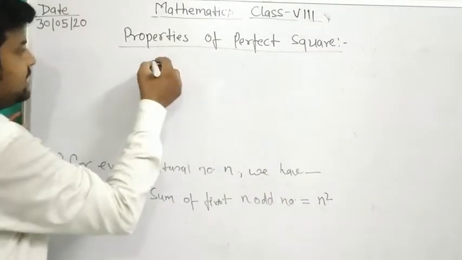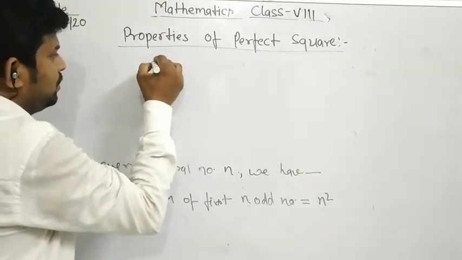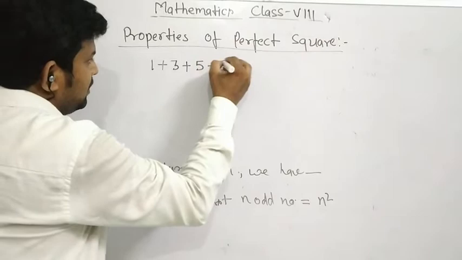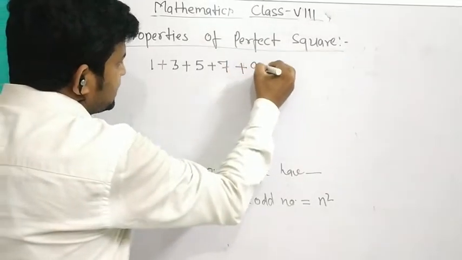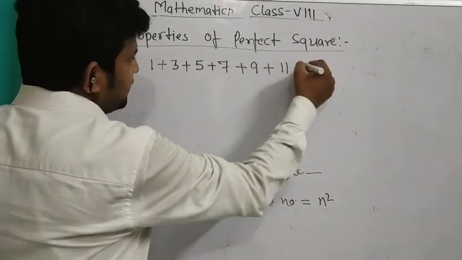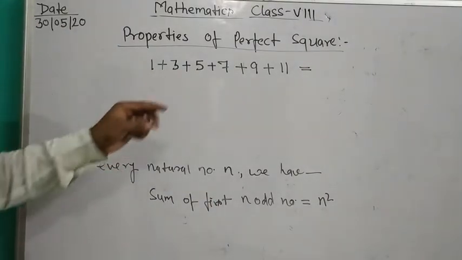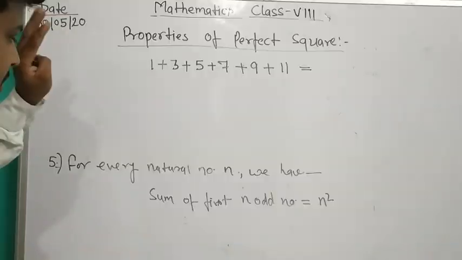Let us understand this. Find the sum of 1 plus 3 plus 5 plus 7 plus 9 plus 11. How can we find the sum of the given numbers?